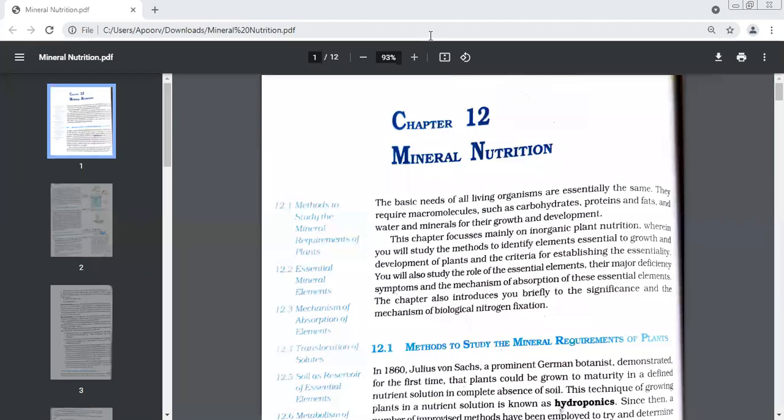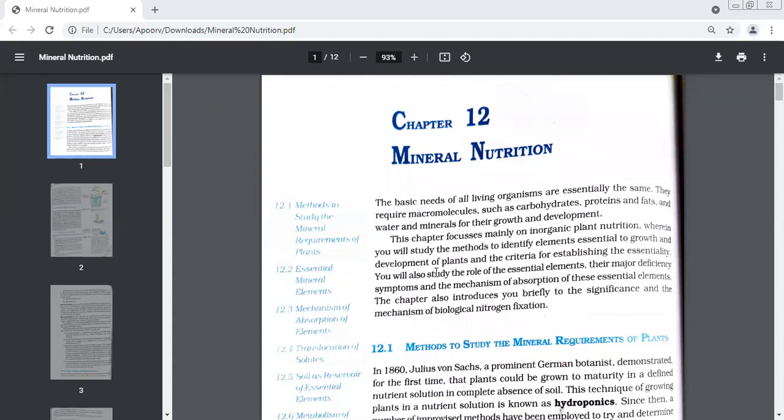It's mineral nutrition. Okay, let's read the first paragraph very quickly. This is something very simple. The basic needs of all living organisms are essentially the same. All of us require macromolecules, meaning the molecules which are bigger in size, they're called macromolecules. Examples are carbohydrates, proteins, and fats, and we also need water and minerals. All of us need the same things. So, name three macromolecules. Carbohydrates, proteins, and fats.